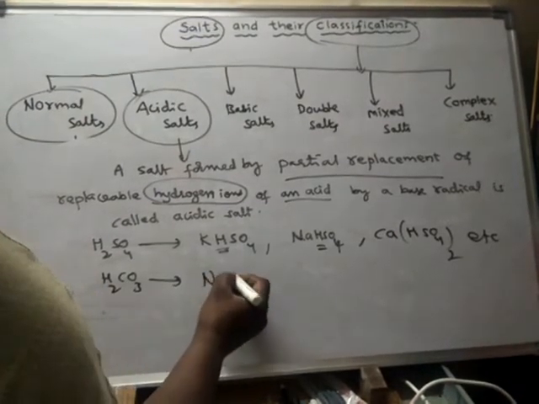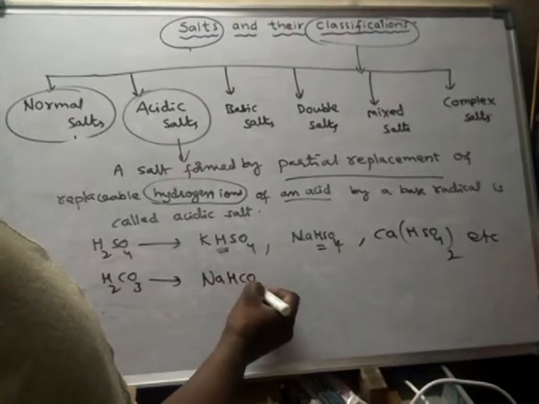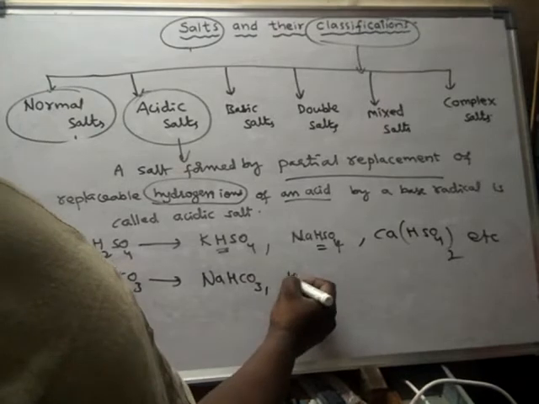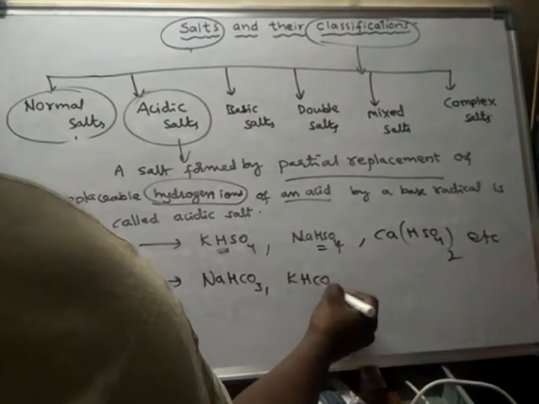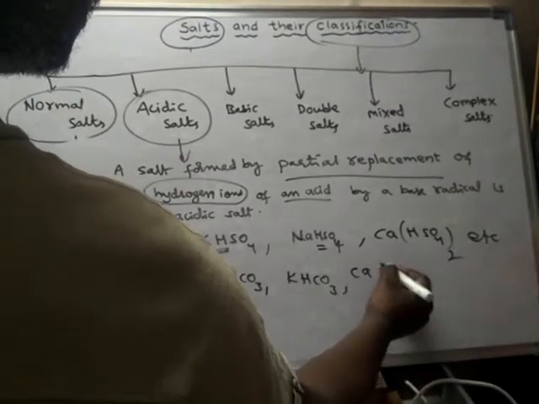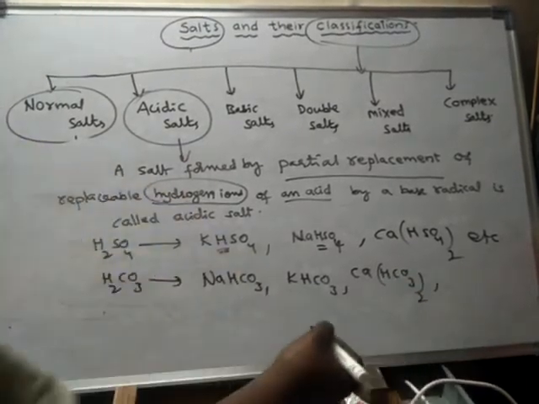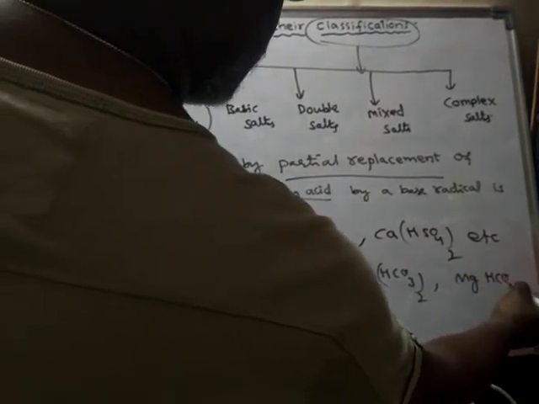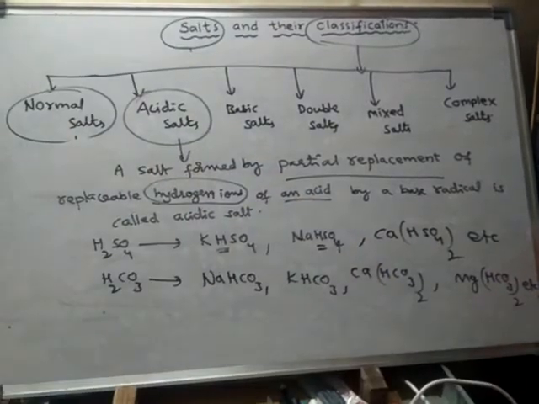Example, sodium bicarbonate, baking soda, potassium bicarbonate, calcium bicarbonate, magnesium bicarbonate, etc. So these are the acidic salts formed from carbonic acid.